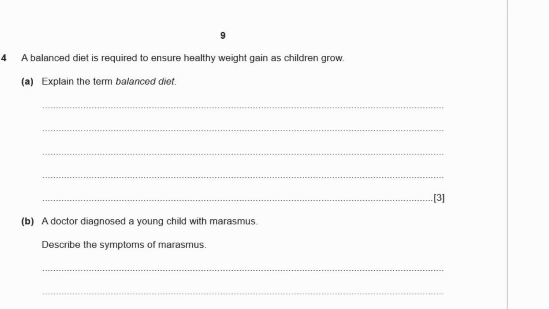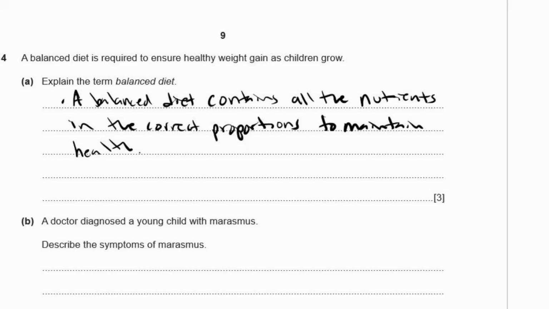Question 4. A balanced diet is required to ensure healthy weight gain as children grow. Explain the term balanced diet. Again, this is another definition you should probably know. A balanced diet contains all of the nutrients in the correct proportions to maintain health. That is actually a 3-mark answer. All the nutrients is 1, correct proportions is 2, purpose is to maintain health is 3.